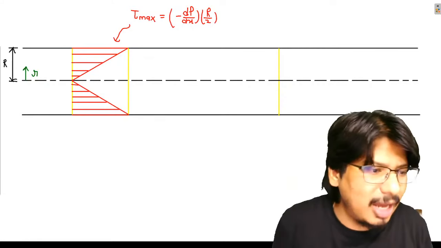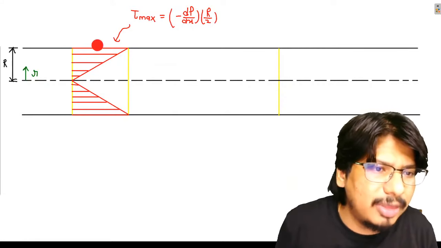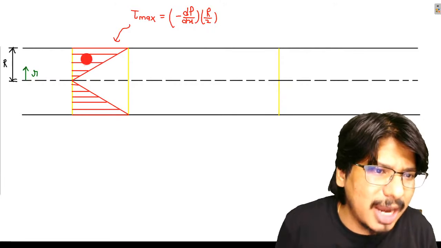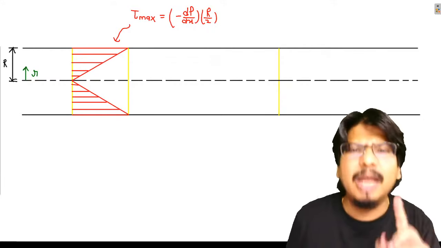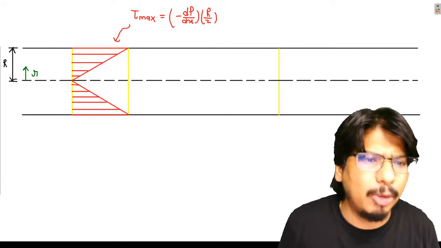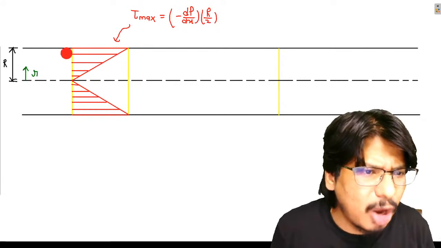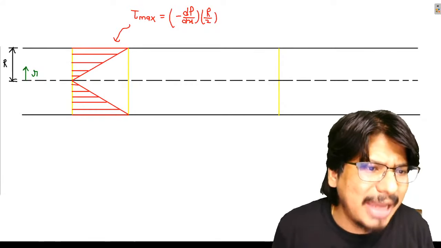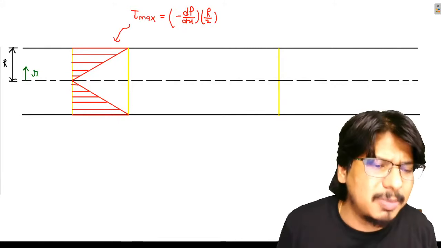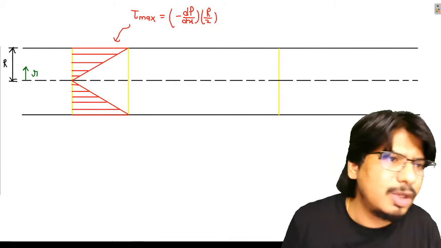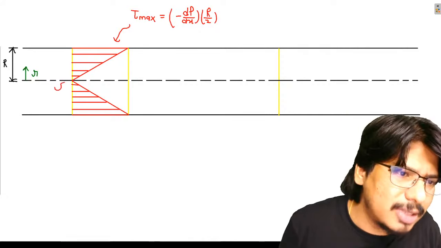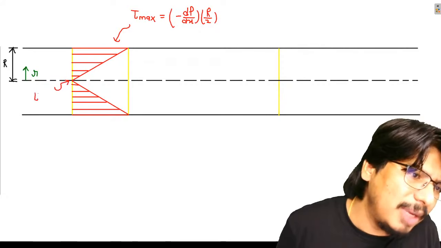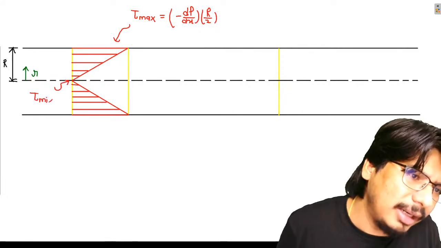The length of these lines is representing the magnitude. There is no relation with the direction. I haven't drawn any arrow. So the length of the lines is representing the magnitude of the shear stresses basically. You can see the minimum value is occurring at the center line and it is 0.